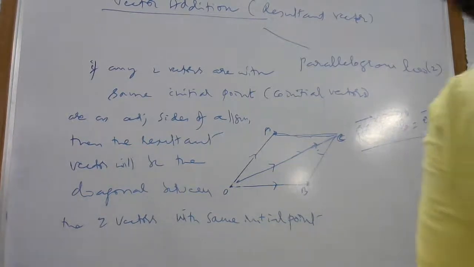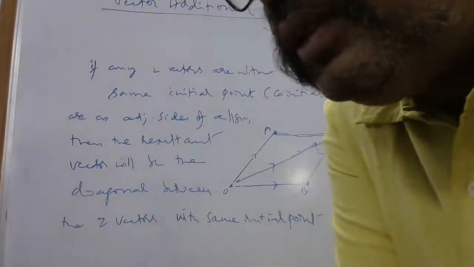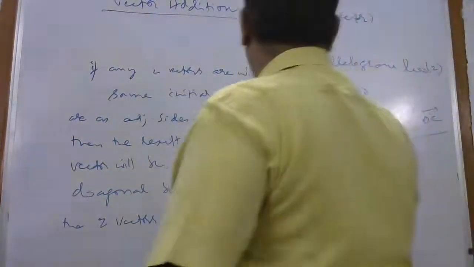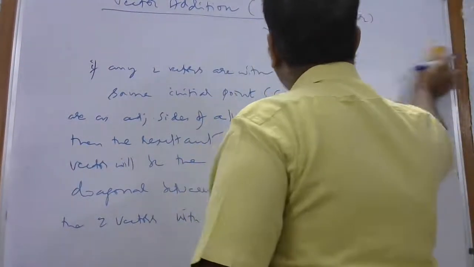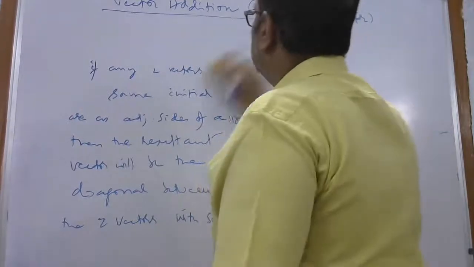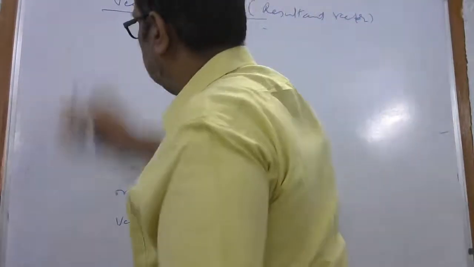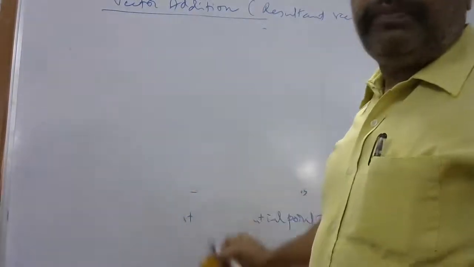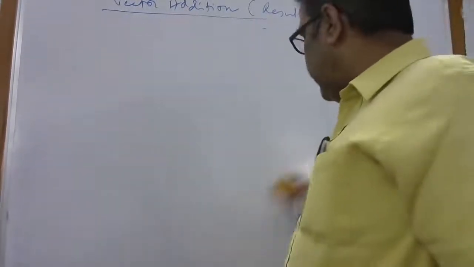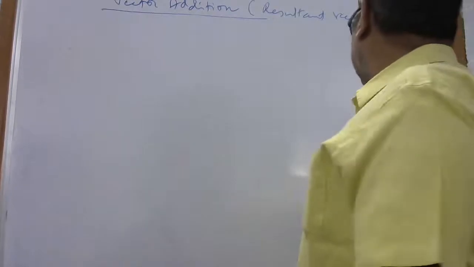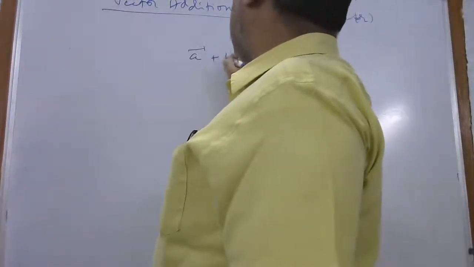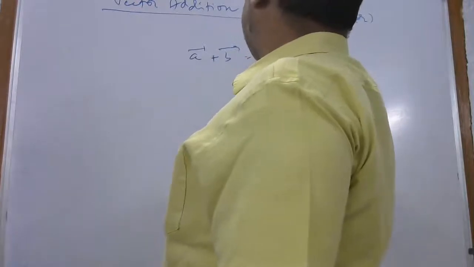Yes, but clear? Can I erase? Okay, right. If two vectors are added, you'll get a vector only, and if subtracted, a vector only will come. The output is again a vector. So I can write here A bar plus B bar is equal to, can I write B bar plus A bar?